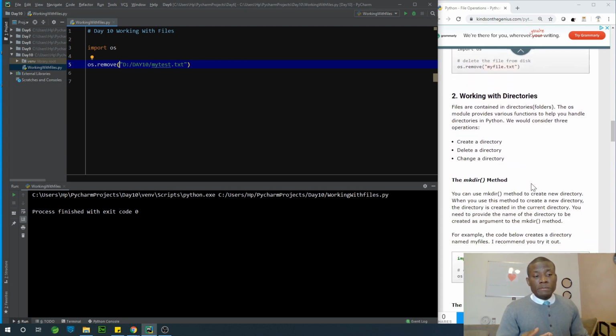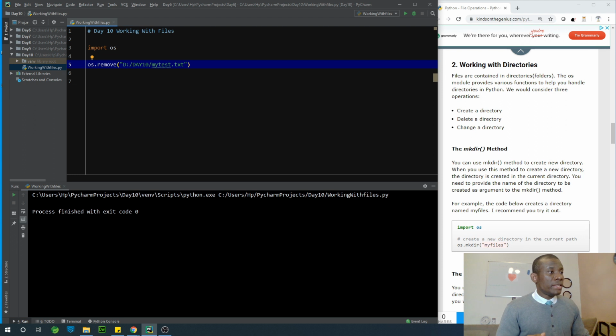Let's now talk about working with directory. How do we create a directory? We use make directory, mkdir. So os.mkdir and specify the thing, and let's call it our directory. Okay, just call it my folder. That's what I'm gonna call it, my folder.